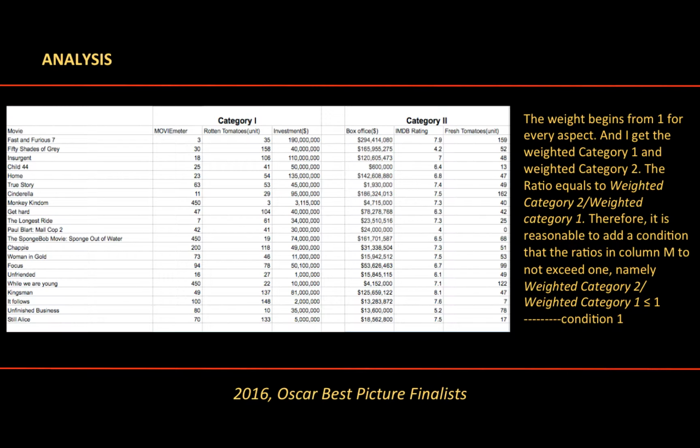So the ratio equals weighted category 2 divided by weighted category 1. Therefore, it is reasonable to add a condition that the ratios in column M do not exceed 1, namely weighted category 2 divided by weighted category 1 is equal to or less than 1. That is our condition 1.